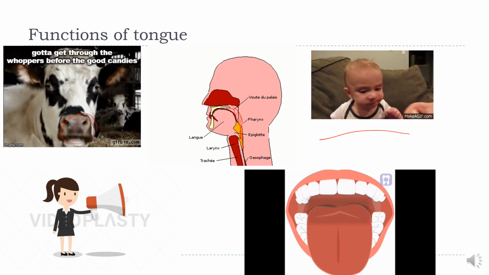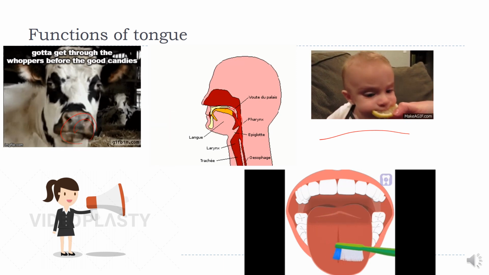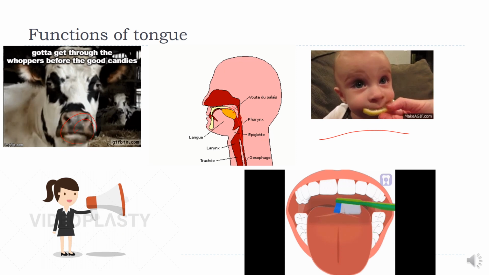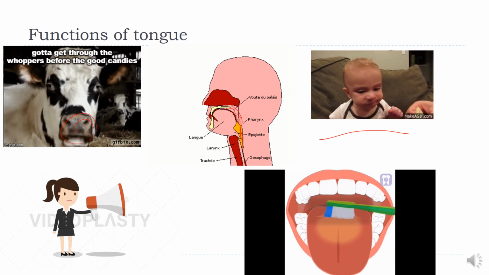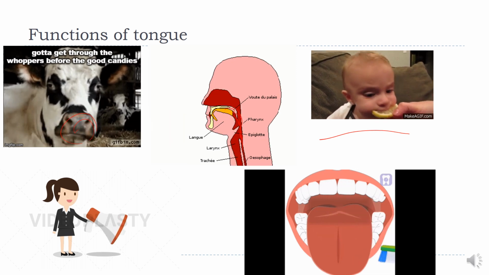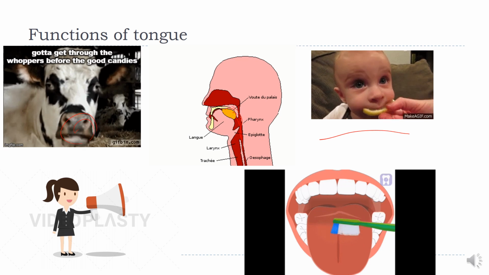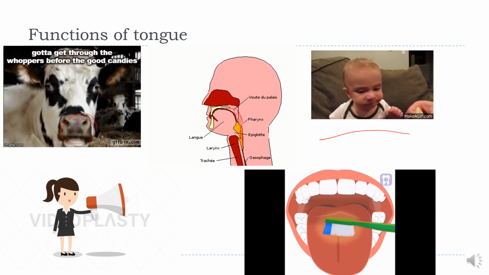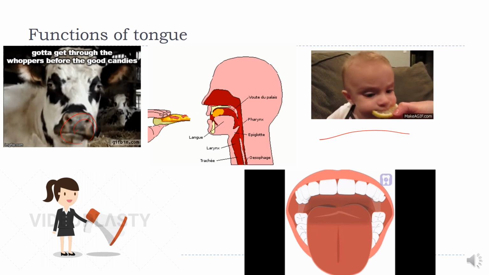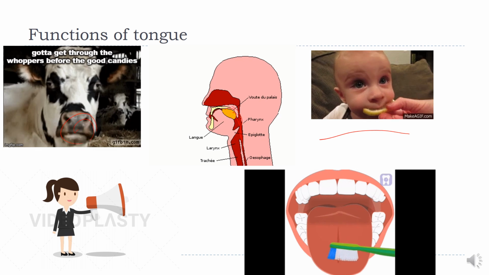Then the articulation or speech. The movement of tongue plays a crucial role in speaking. You can yourself see, if you don't move the tongue, you are unable to articulate the words properly. Then last is the cleaning. The movement of tongue dislodges food particles stuck to the teeth, gums and cheeks so that these can be spat out or swallowed.